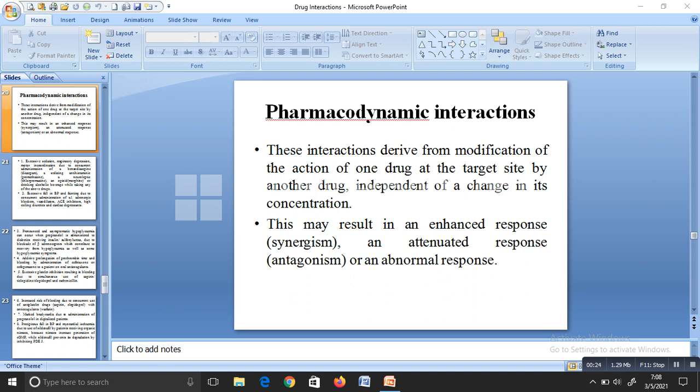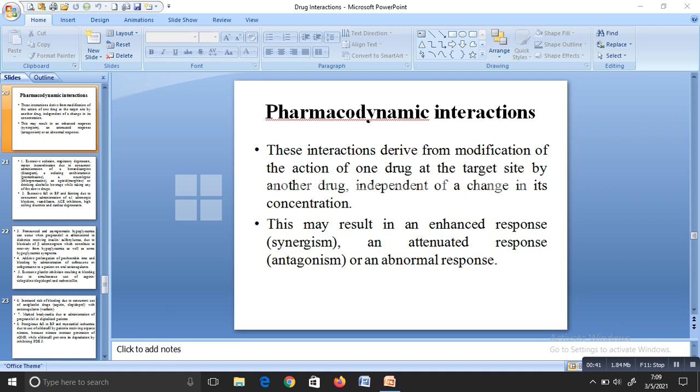Actually, in pharmacodynamic drug interaction, there will be modification of action of one drug at the target site by another drug, independent of change in concentration. Here we are not bothered about the change in concentration.